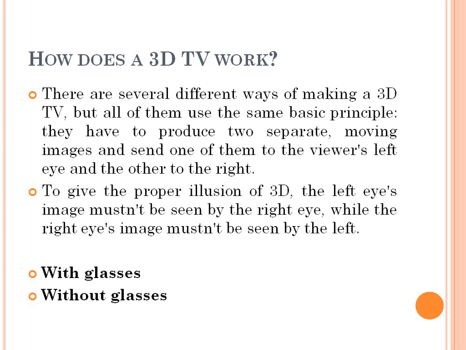So in the television system also, two different images are generated. One is for the left eye and one is for the right eye, and they make sure that whatever image is created for the left eye must not be seen by the right eye, and whatever image is created for the right eye must not be seen by the left eye. Again, to get that 3D image, different glasses are used.